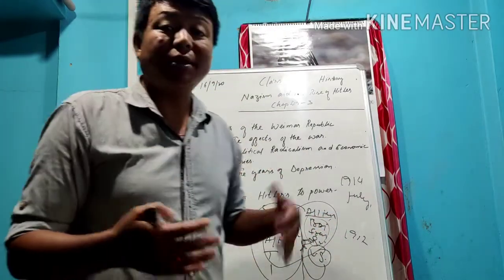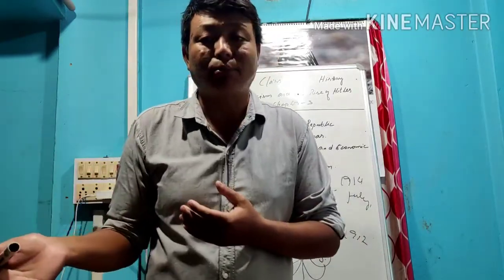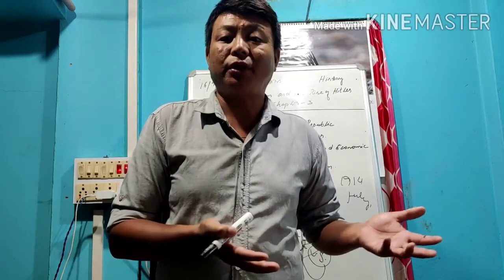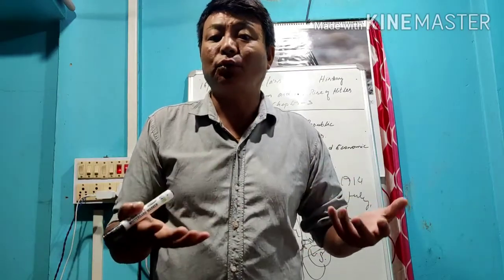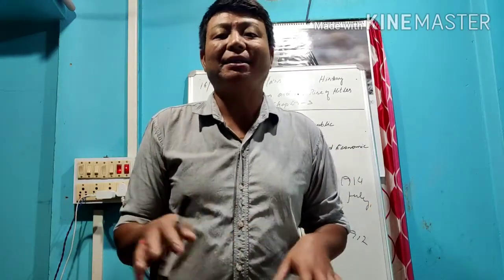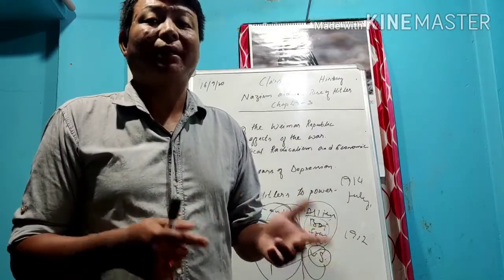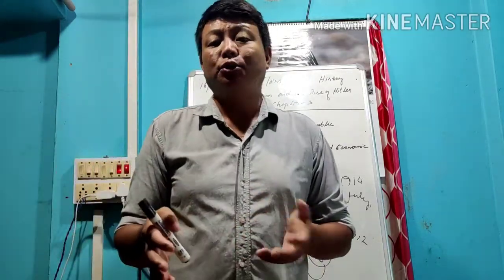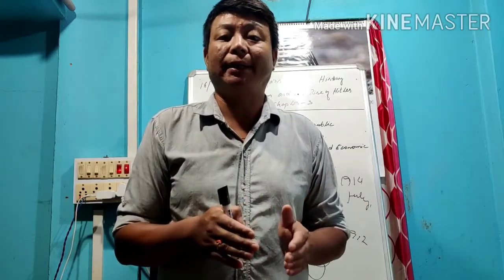So politically, many political parties came up, influenced by the Russian revolution and the French revolution, and in Germany also they created political parties, that means political groups, but none of them could succeed in establishing power. Some of the political party names are given in your textbook. If you study the textbook, it will be easier for you to understand.